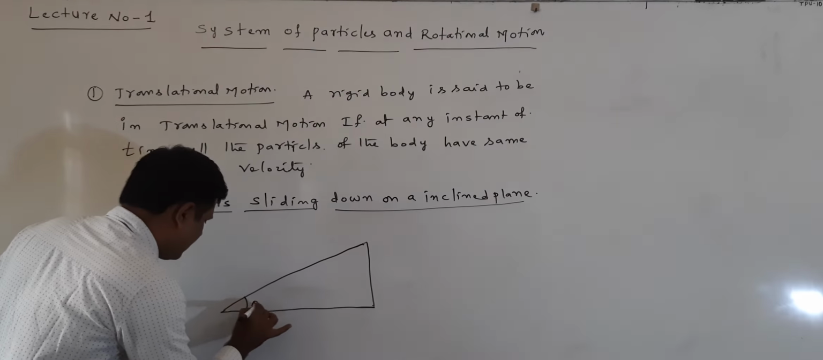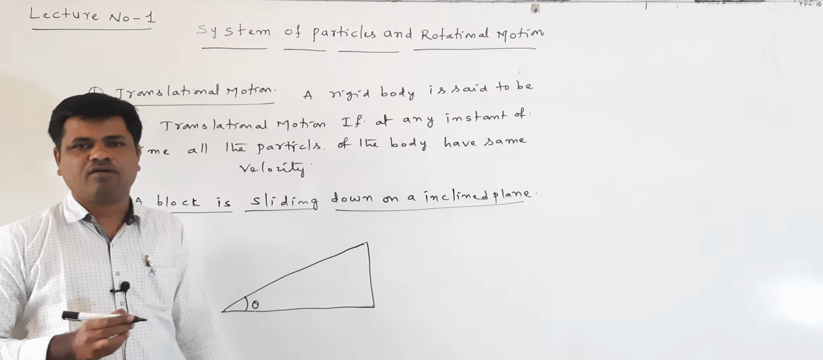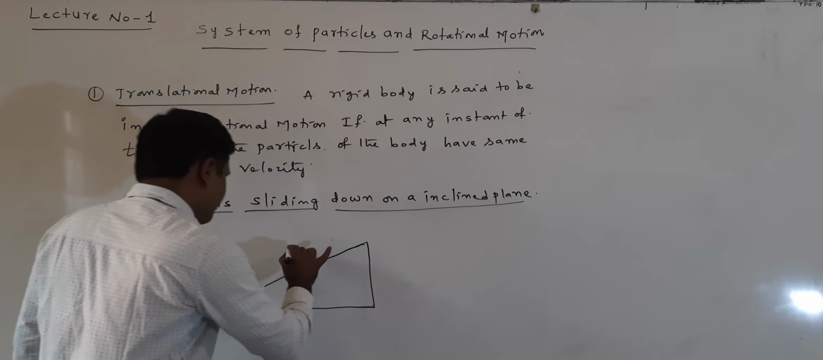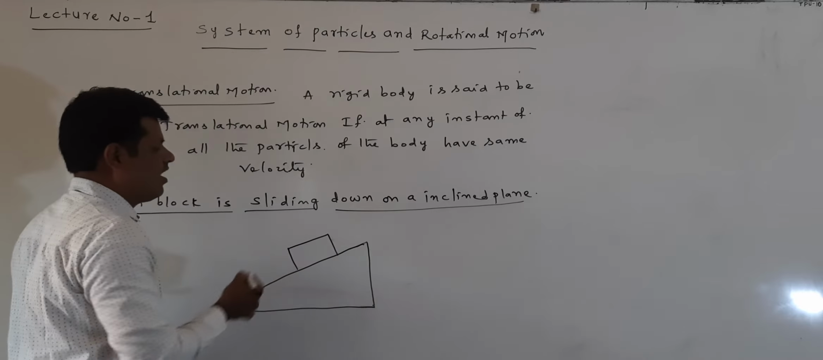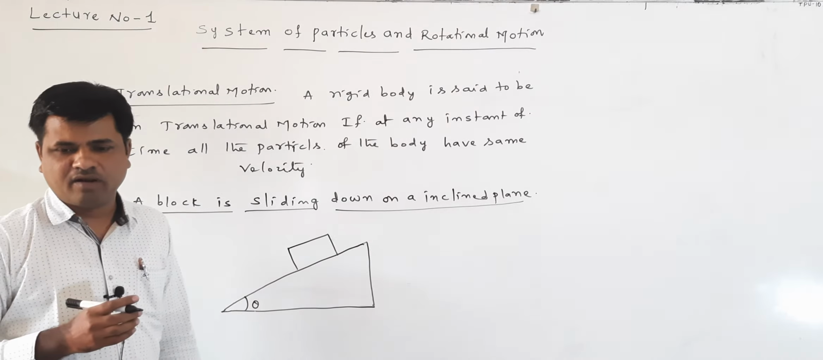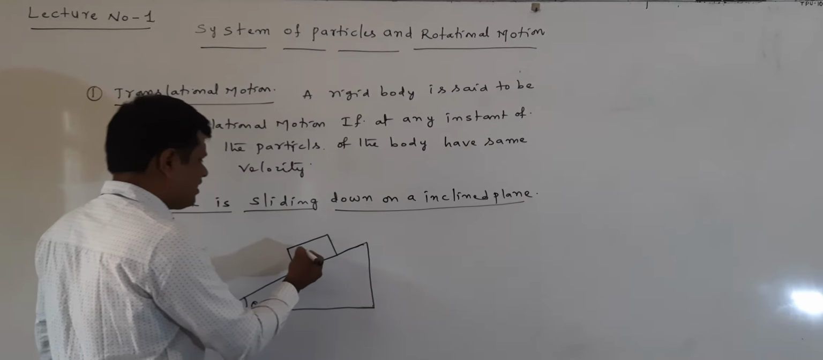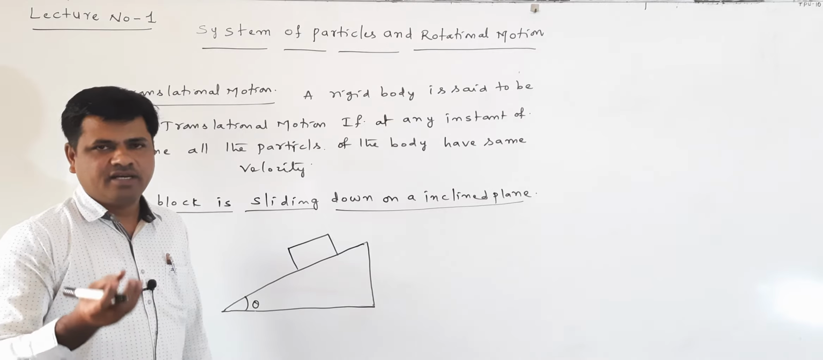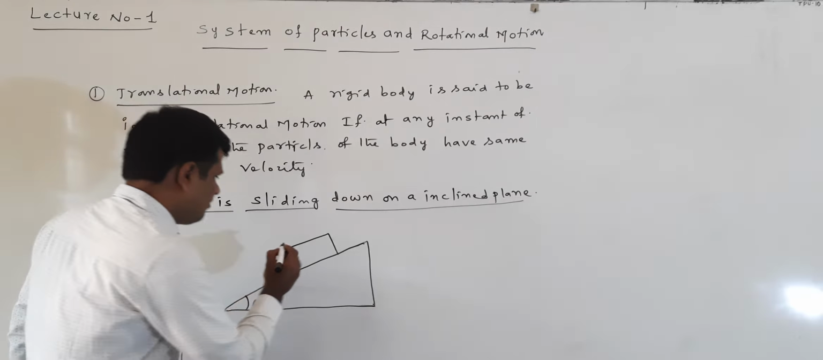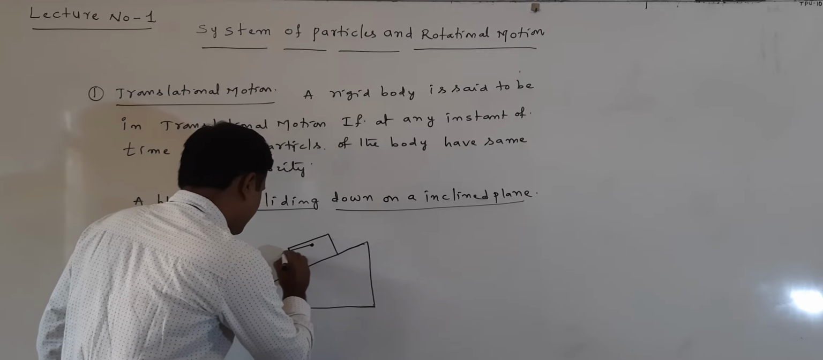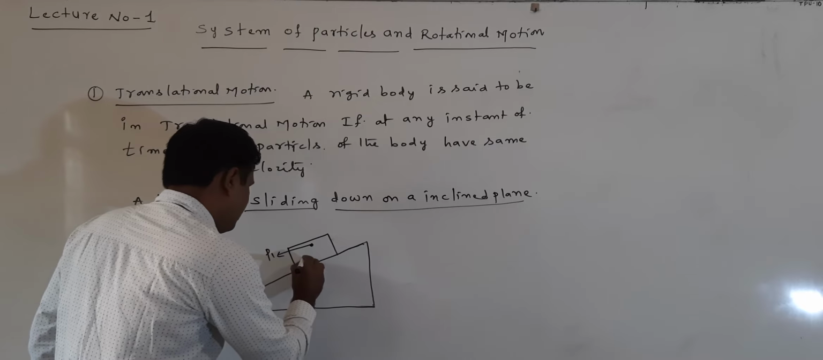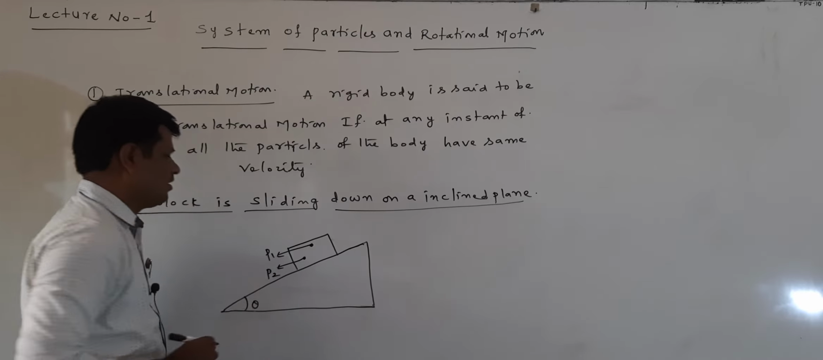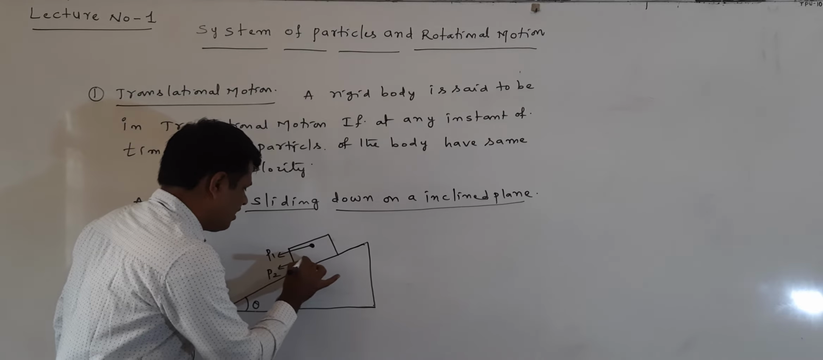Now this is an angle; any angle we call theta, and this is called the angle of inclination. On this inclined plane, I consider a block of mass m. Block is nothing but matter, and matter has many particles. Suppose in this block one particle is P1, and this is another particle, P2.